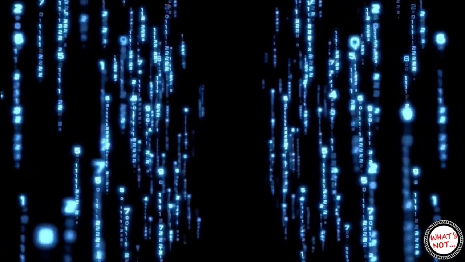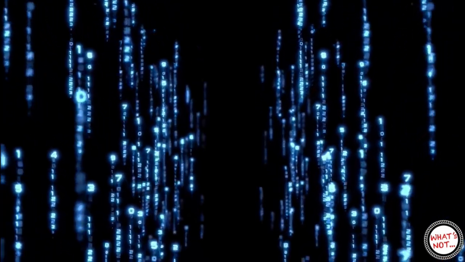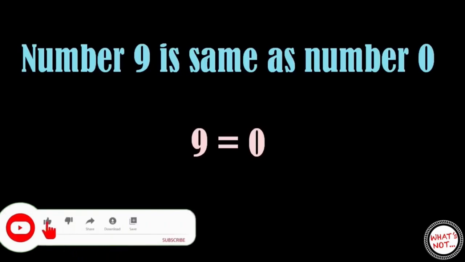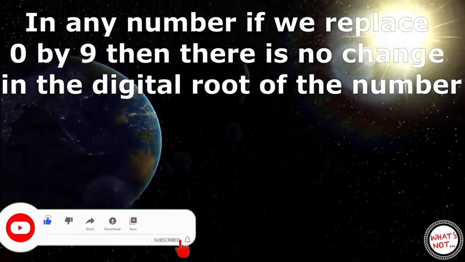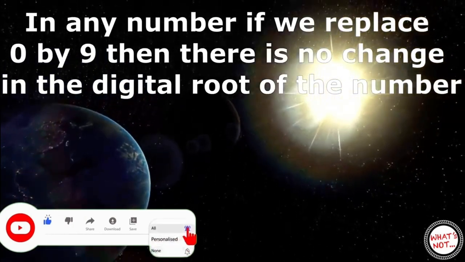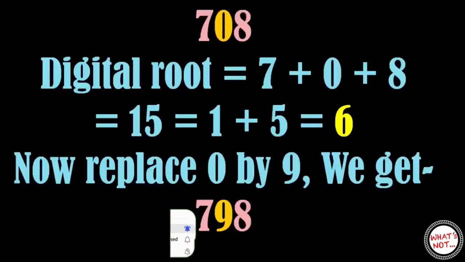Now I will prove how number 9 represents everything and also nothingness. Actually, number 9 is the same as the number 0 in some sense. But how? Let's understand. In any number, if we replace 0 by 9, then there will be no change in the digital root of the number.